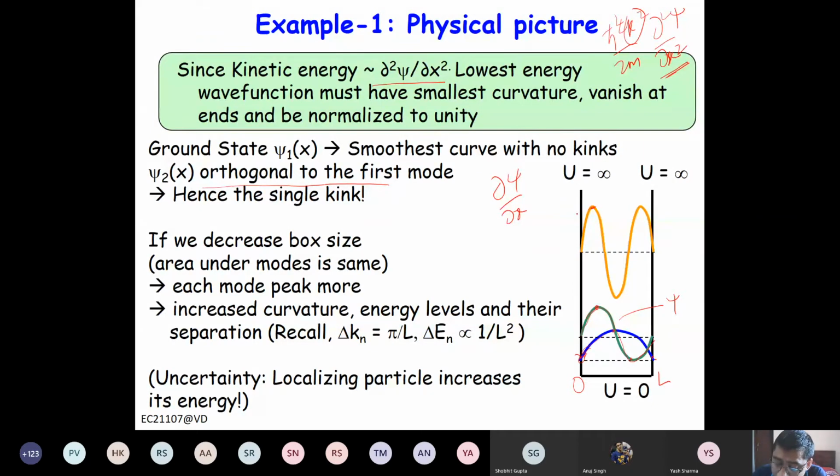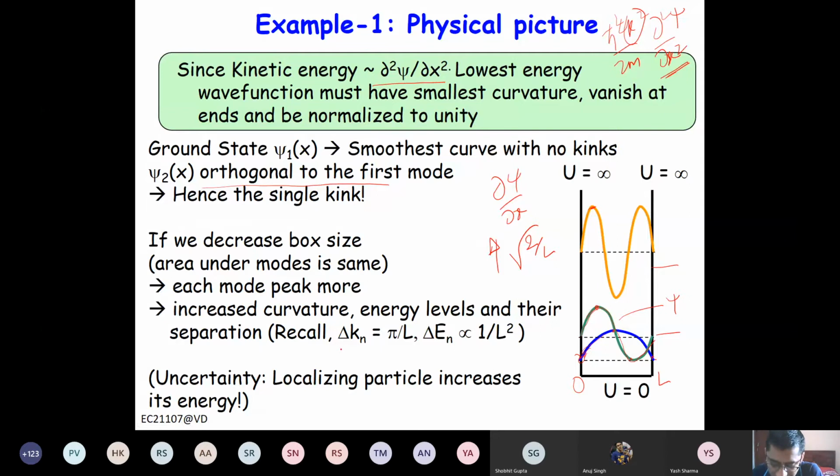Because its amplitude is root 2 by L, if you squeeze the length, make it less, the amplitude will increase. So that means curvature will also increase, and that means energy will also increase. So the spacing of the different energies E1, E2, E3 will actually increase.